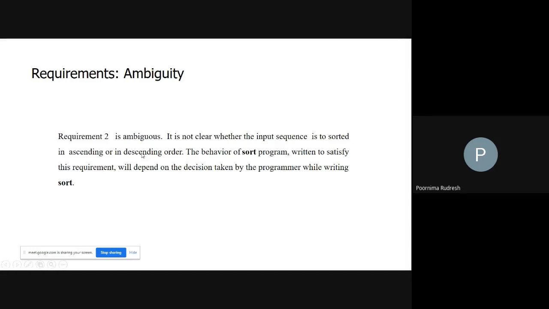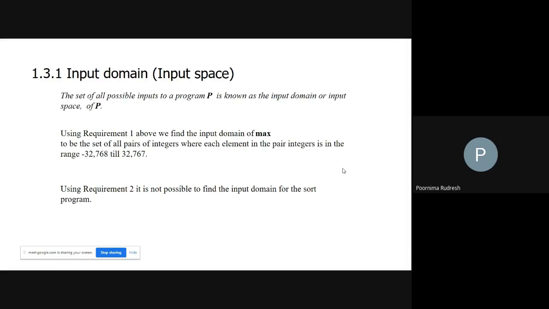Because requirement 2 is ambiguous, it is not clear whether the given numbers are to be arranged in ascending or descending order. This is the ambiguous requirement. Hence, before product development starts, the requirements should be unambiguous, and all the requirements should be complete in nature. Then only is product development easier.